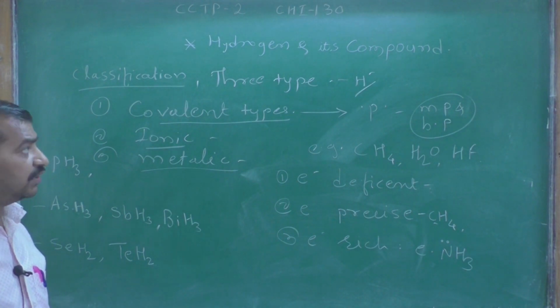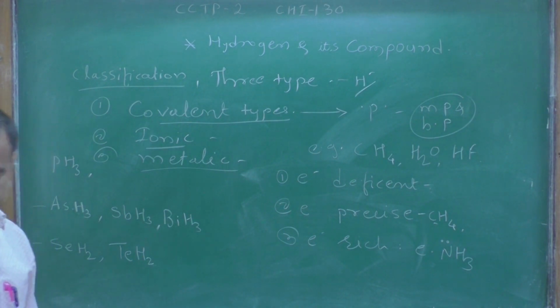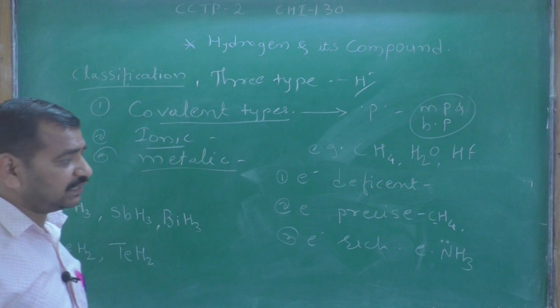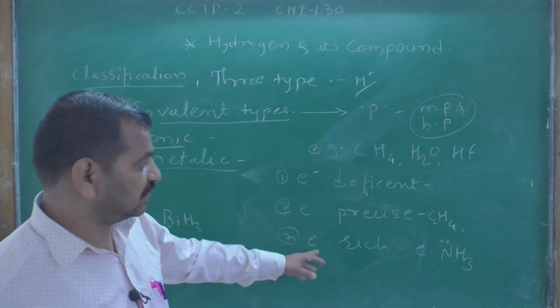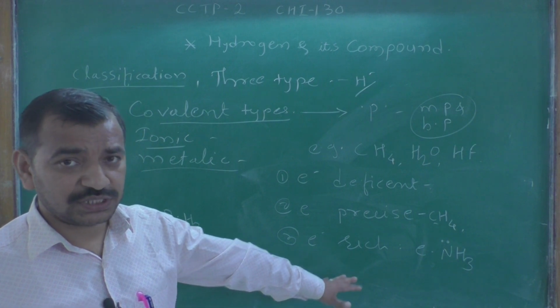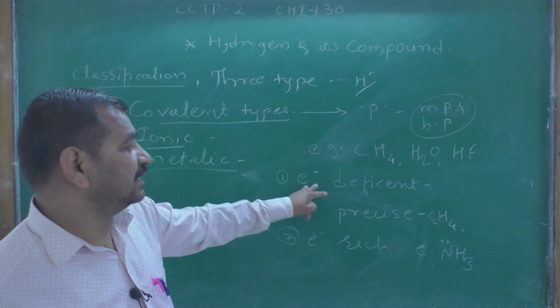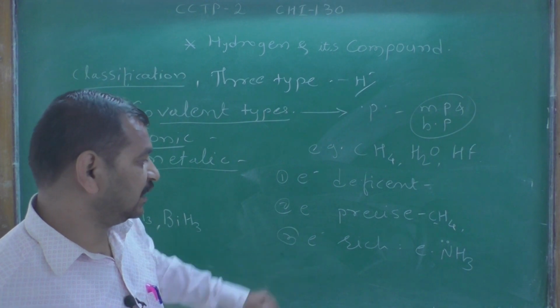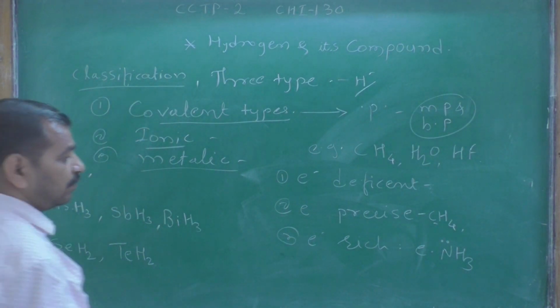So we consider it an electron rich covalent hydride, and it acts as a base, while the electron deficient species acts as a Lewis acid.